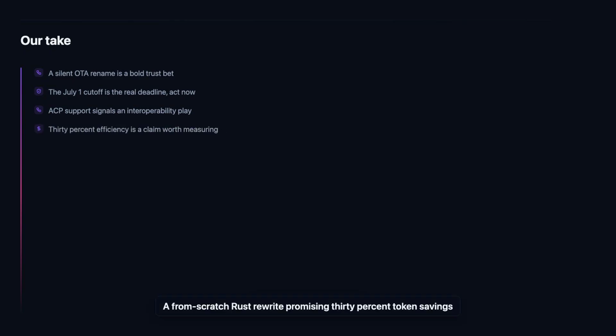A from-scratch Rust rewrite promising 30% token savings sounds great, but vendor benchmarks rarely match your workload. We would measure token spend on your own repositories before assuming the cost reduction lands for your team.